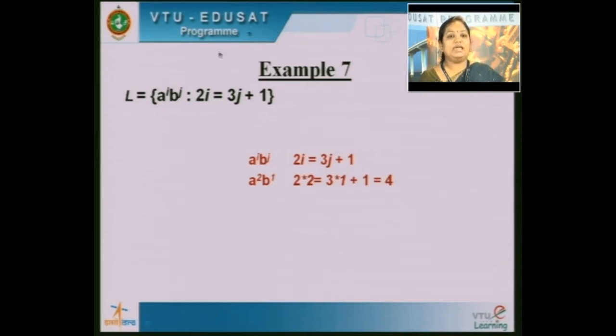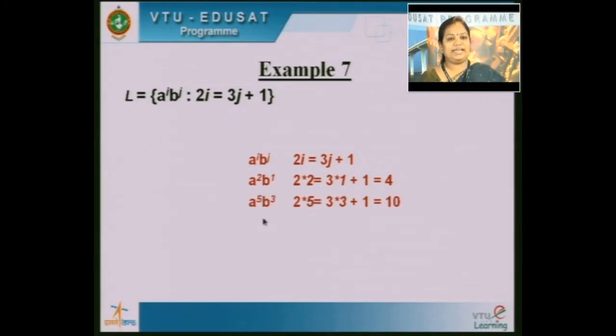For example, if I have 2 A's and 1 B, that is i is equal to 2 and j is equal to 1. If I substitute, I will get 2 into 2, 4, 3 into 1 plus 1 is equal to 4. So the first string I obtained is A raised to 2, B raised to 1.